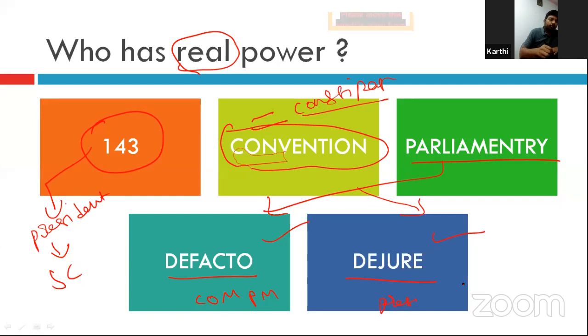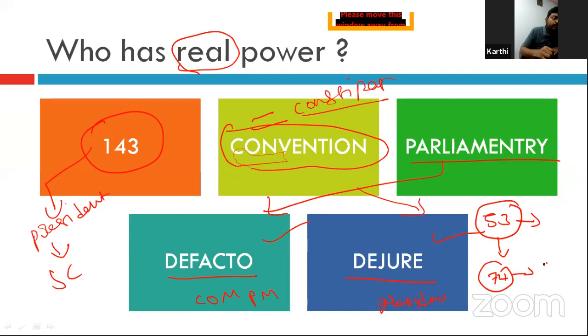I hope as of now you are clear about the powers. Article 53 talks about the executive power of the union government, which is vested in the president. Article 74 says there is a council of ministers headed by the prime minister to aid and advise the president. Whether this advice is binding or not is the question.